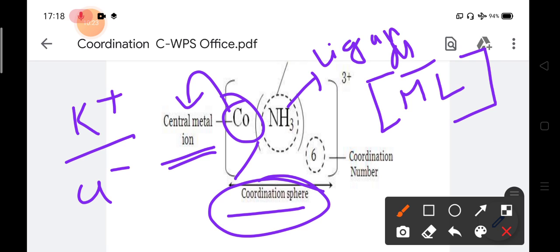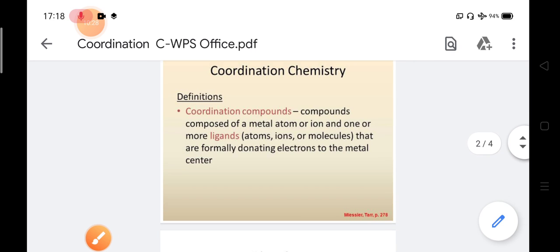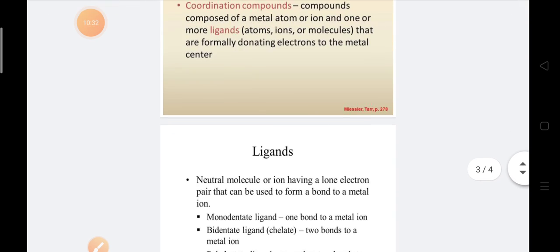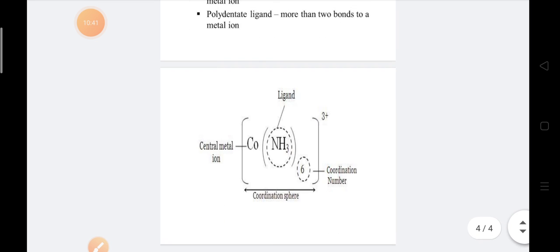So this was the introductory lecture on coordination compounds. Here we have discussed the definition of a coordination compound, what a ligand is and what types of ligands there are, and we have also seen the coordination sphere, ligands and their characteristics.